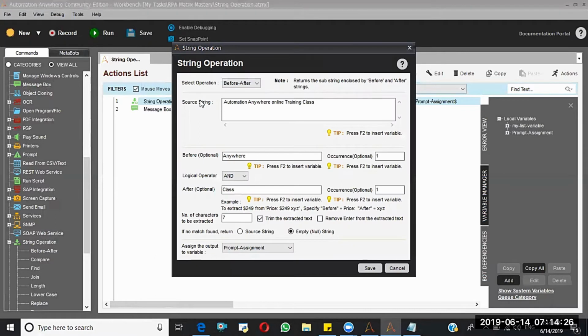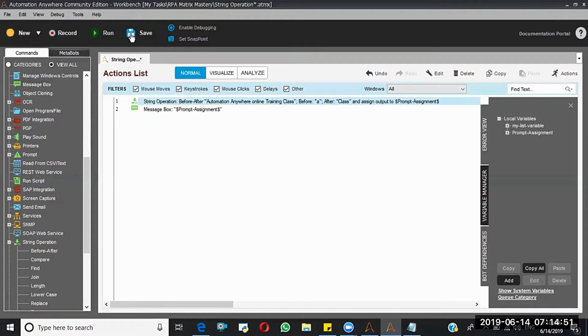And again, what is this occurrence? Here, instead of anywhere, I'll say A, and here I'm putting the OR condition. What does it mean?